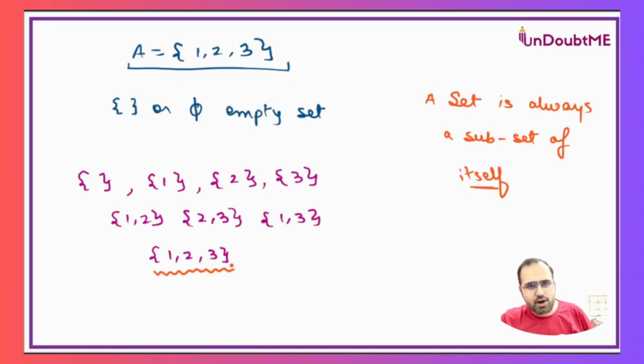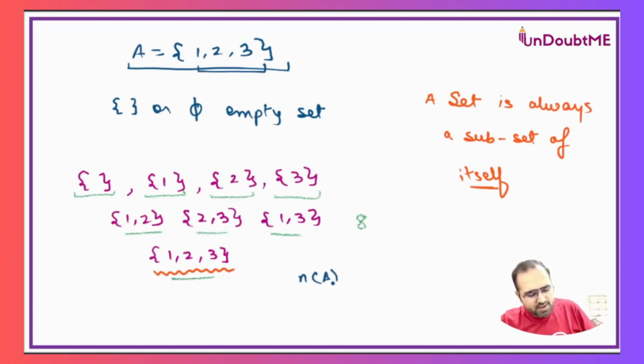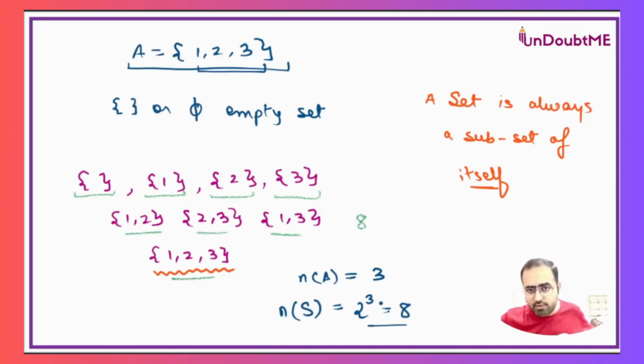Now we can keep the count of how many subsets we have written. So 1, 2, 3, 4, 5, 6, 7, and at last 8. There are 8 subsets I have written, and these are all possible subsets. Now, the number of elements of A is 3, and the number of subsets of A is actually 8. Now, 8 is 2 to the power 3. So that is how I get 8, and it works in this pattern.